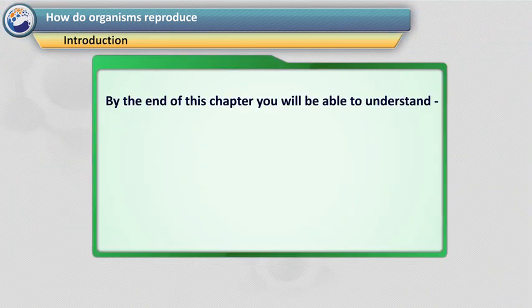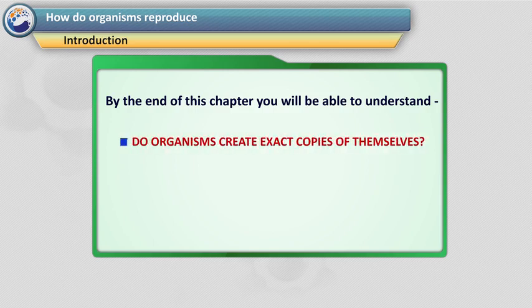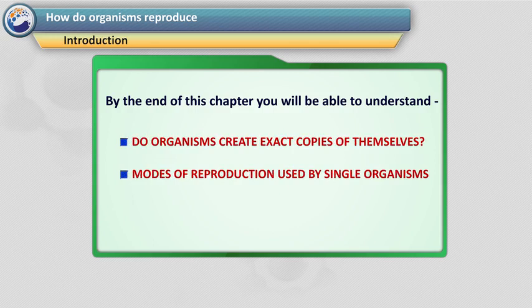By the end of this chapter, you will be able to understand: Do organisms create exact copies of themselves? Modes of reproduction used by single organisms. Sexual reproduction in plants and animals.